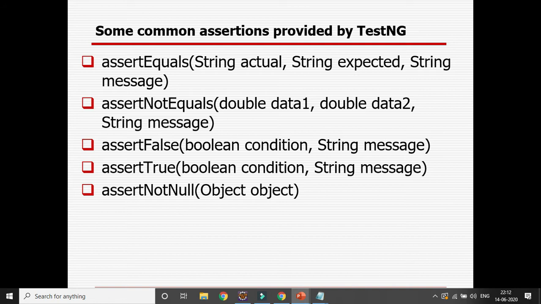Okay. So these are some common assertions provided by TestNG: assert equals, assert not equals, assert false, assert true, assert not null. You can validate with different data types also, like string, boolean, doubles, as well as assert true and assert false for boolean. Similarly, we can also use integer values with assert equals and not equals. Right now I will show you an example of the hard assertion first. After that we will move to the soft assertion.